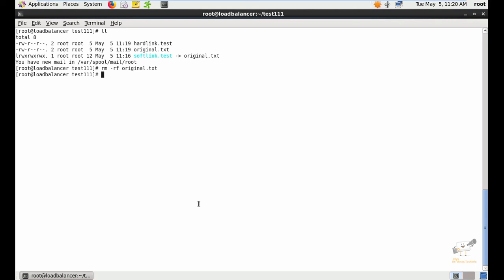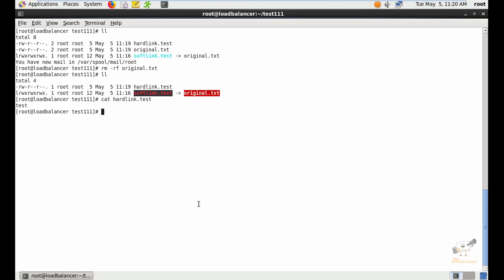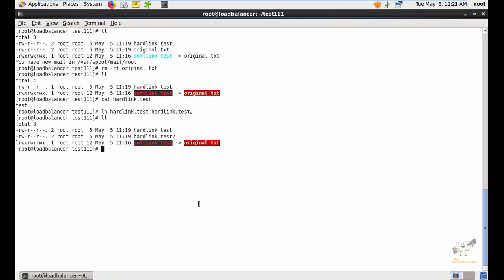I am going to remove it. Now we can see we have only the hard link file. Now I am able to access the hard link file because it's the original. The hard link is just a copy of the original file, so you are able to access it without the source file. Now I am going to create another link for this hard link file, hardlink.test2, and we now have two files with the same contents.